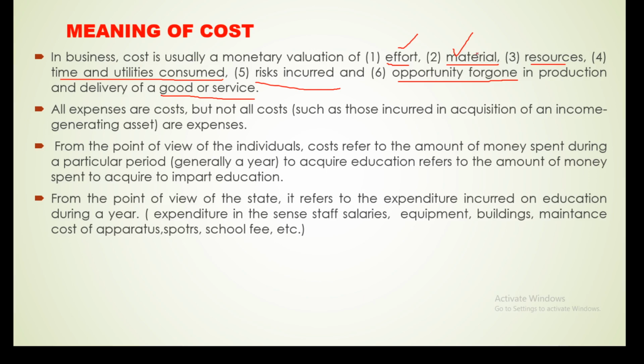We also purchase raw materials, so we are expending money, time and utilities consumed. The time is also an indirect cost, an indirect expenditure.